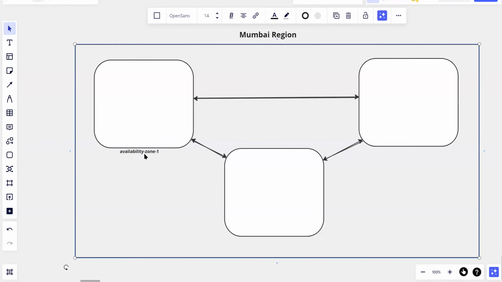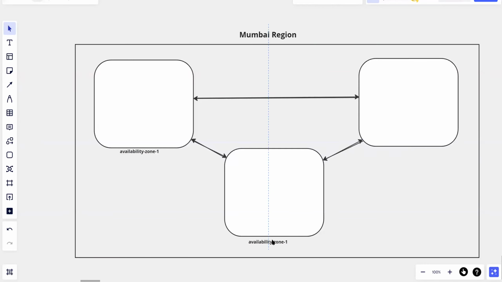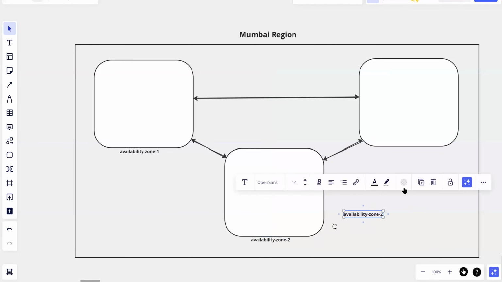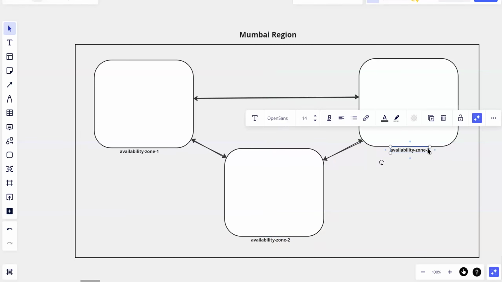This is availability zone 1. These availability zones will also have names like US East 1A, US East 1B, US East 1C. Likewise, they will be named. But for demonstration purposes, I'm going to keep them as availability zone 1, availability zone 2 and availability zone 3. So it's your wish whether you want to create your infrastructure to be tolerant to zone failure or not. I'll come back to that again.